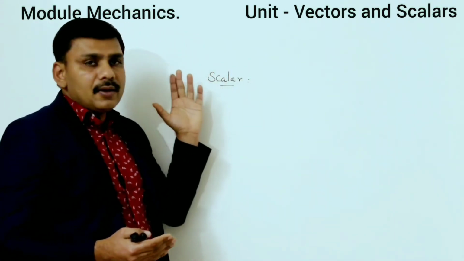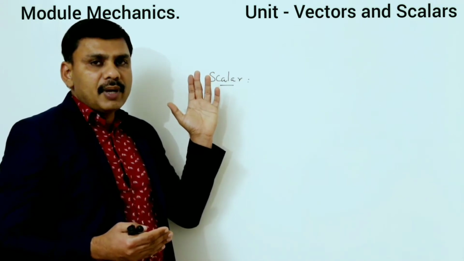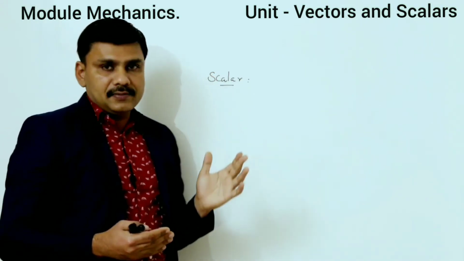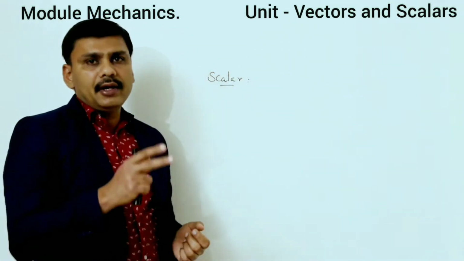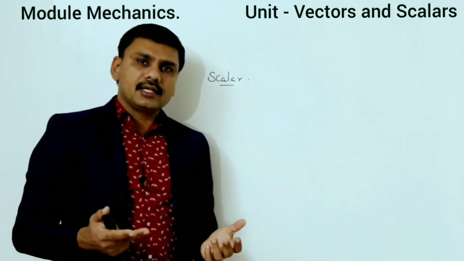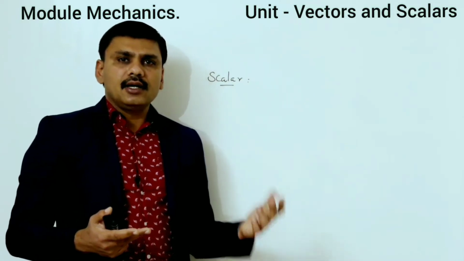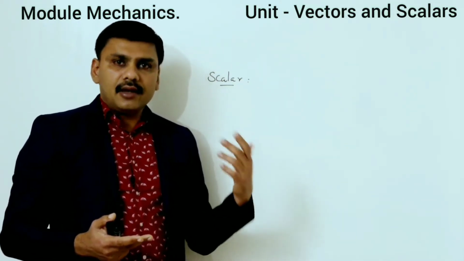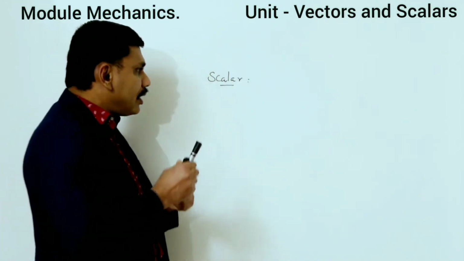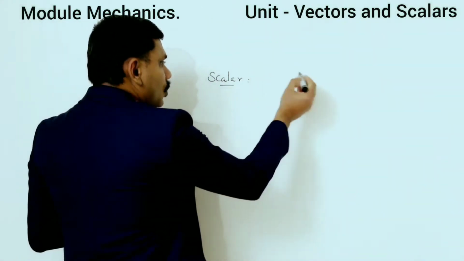Based on the direction, physical quantities are divided into two. Which are they? The first one is scalars. Scalars means quantities which have magnitude only.